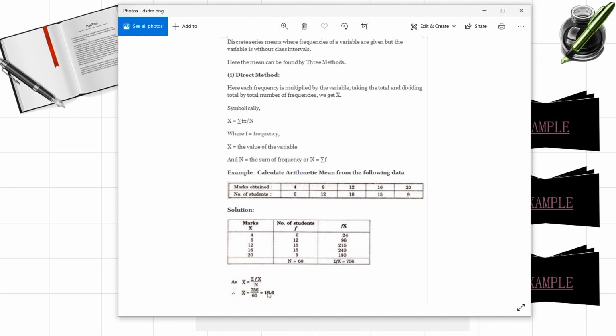The formula for arithmetic mean in case of discrete series direct method is x bar is equal to summation fx by N. Here N is capital N, and capital N is the summation of the frequencies. The total of frequencies will give you capital N here. Here the total of fx, I got it as 756. Divide it with the total of frequencies, which is 60, and which gives you the arithmetic mean value. This is the direct method for finding out the arithmetic mean in case of discrete series.